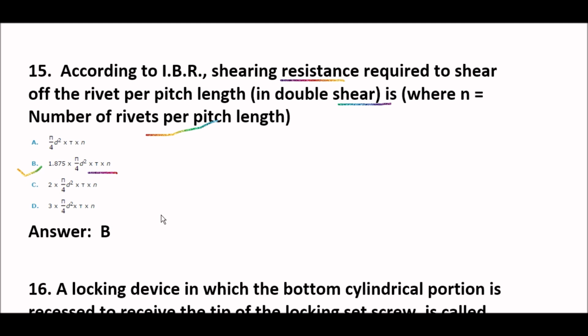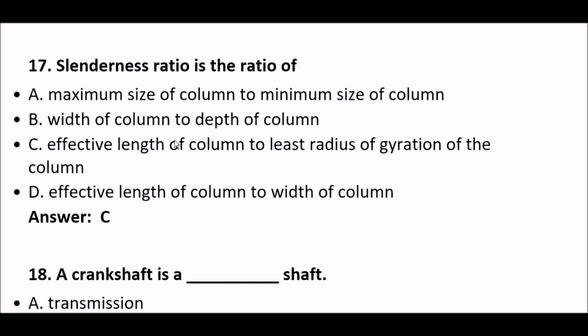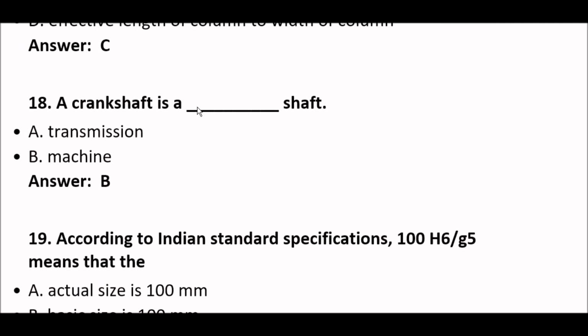Kindly focus on it. Next, a locking device in which the bottom cylindrical portion is recessed to receive the tip of the locking set screw is called ring nut. Okay, next question. Slenderness ratio is the ratio of effective length of column to least radius of gyration of the column. Option C. Okay. Next, a crankshaft is a blank space shaft. Right answer is option A, transmission. A crankshaft is a transmission shaft.